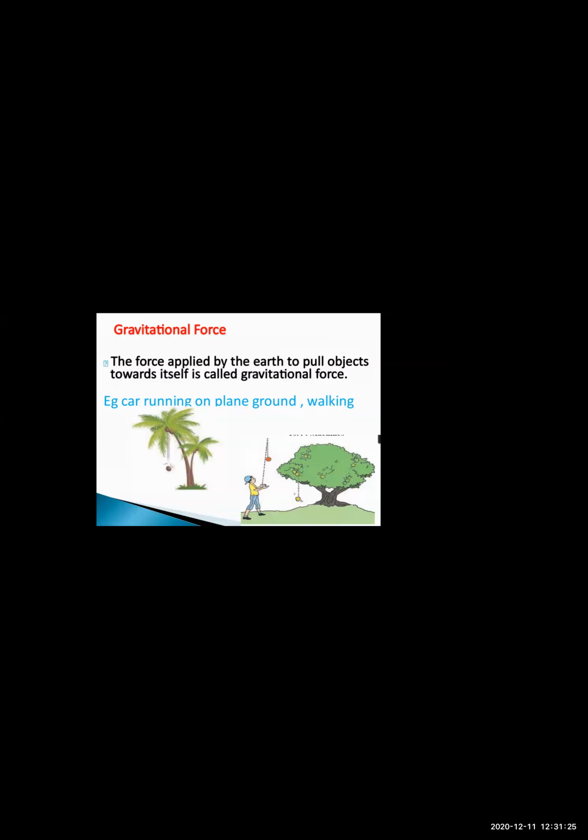If there was no gravitational force, we wouldn't walk. We would be flying in the air. So there is a gravitational force in the earth that pulls the object towards itself. That's why we are standing on the earth and we can walk, run, or jump on the ground. Even the car, even the car